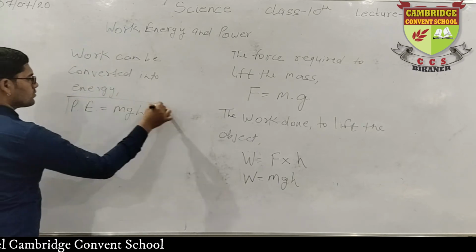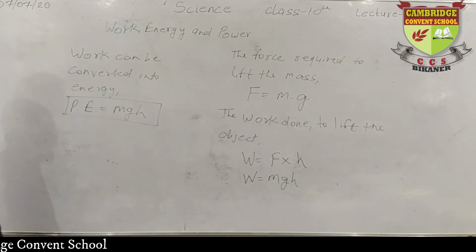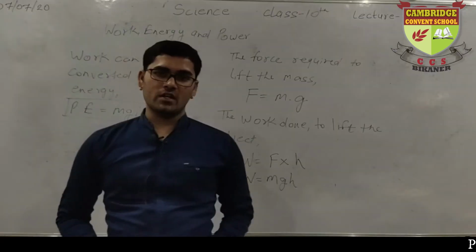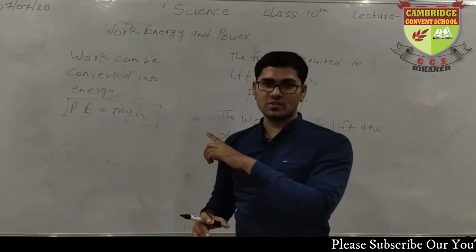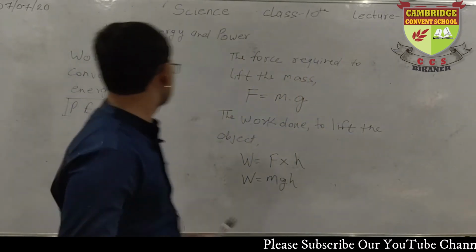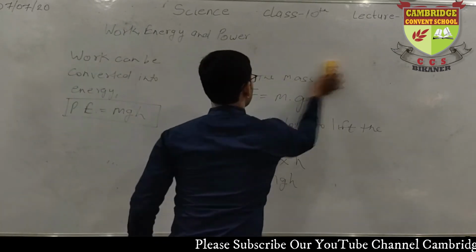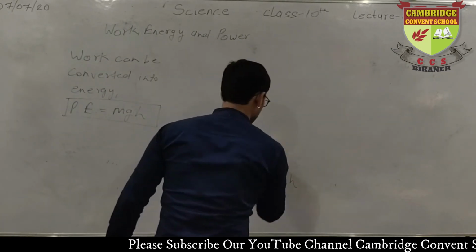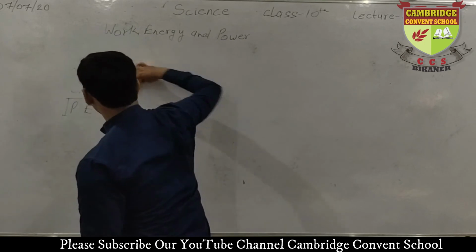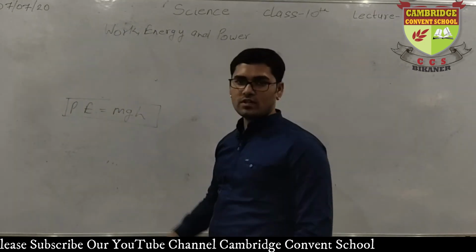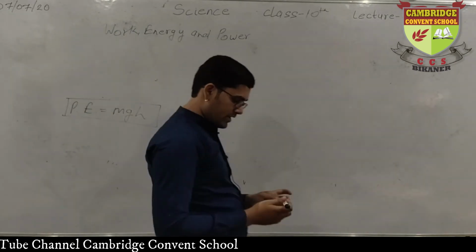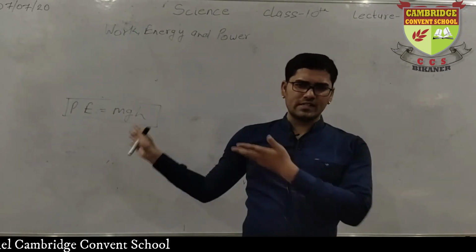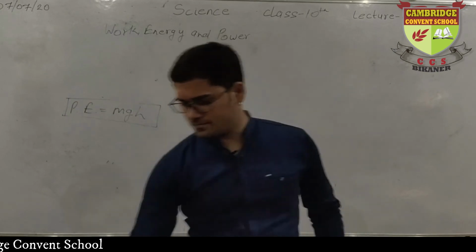So this is the formula for calculating potential energy when height is given to you. Now we are going to do some numericals based on this formula, based on height. Very easy numericals.